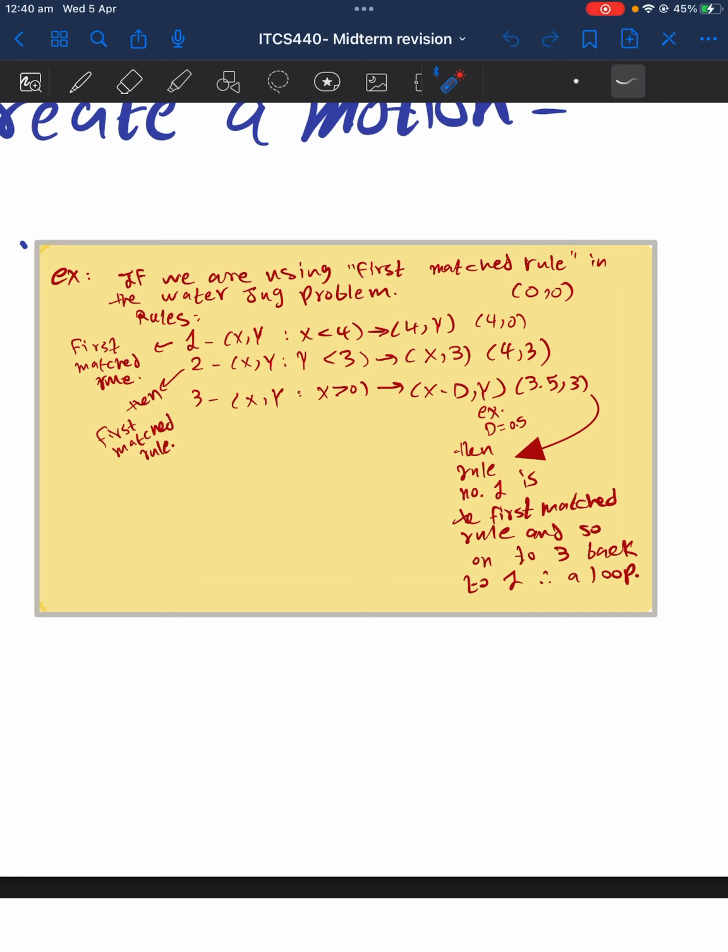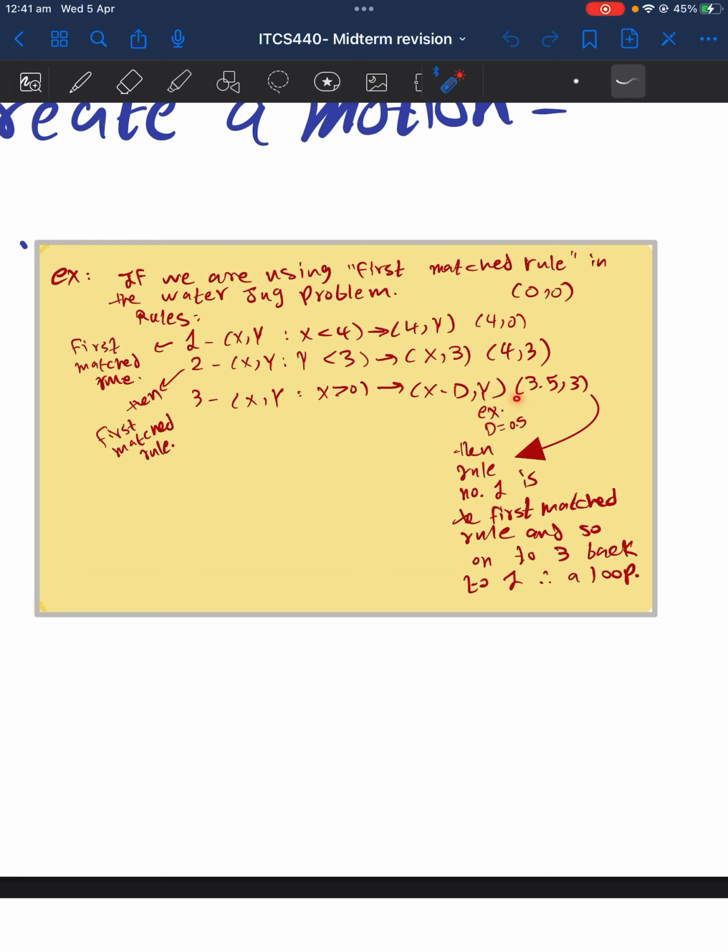Now it will go to the first match rule again. Is this rule matched? No, because x is not less than 4. X is 4 fully. The same thing for the 3. So we will go to the last rule that we have here, because x is more than 0. Is x more than 0? Yes, because x is 4. So this is now the first matched rule. It says that we have x minus d. We have to subtract from x a number. Let's say, for example, this number is 0.5. So we will have 3.5 and 3. This is our new state.